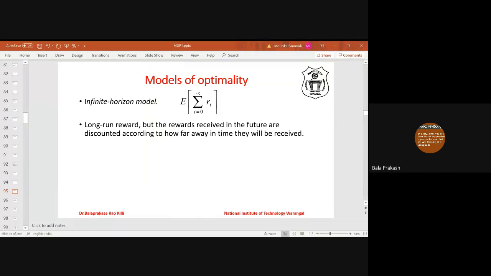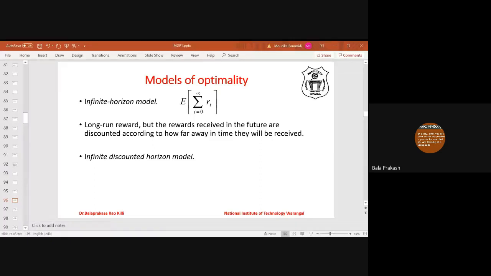So both this infinite horizon model and discounted infinite horizon model take long-term reward, long run reward, into account. It will go up to 20 plus 20 and so on. But this discounted reward will take a discount factor into account. That's why this is known as discounted reward. So coming to the infinite discounted horizon model, the mathematical expression for infinite discounted reward is